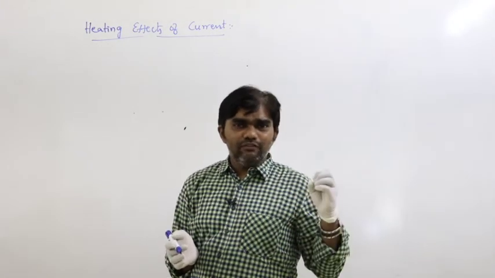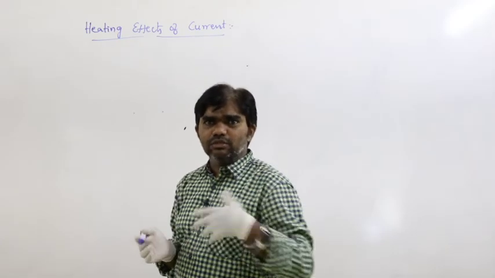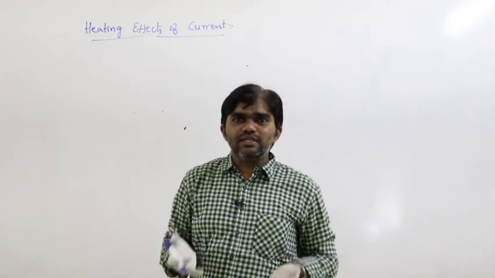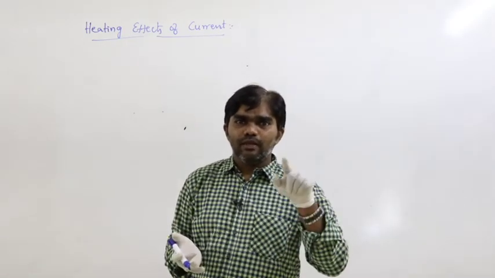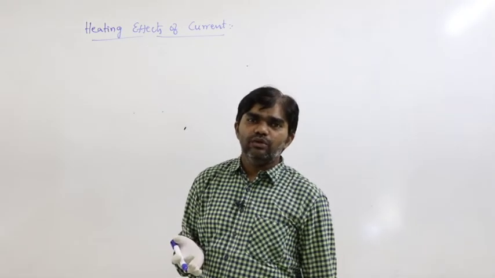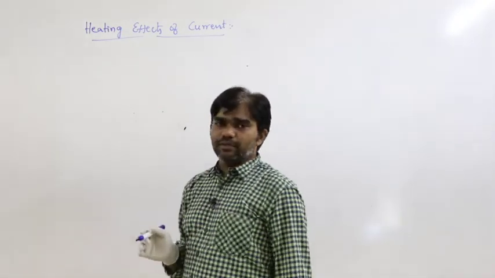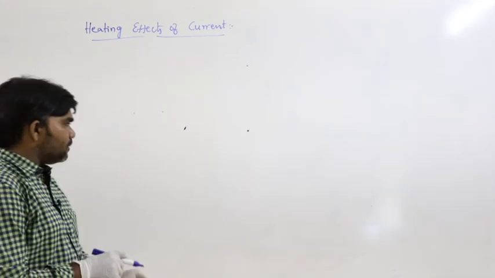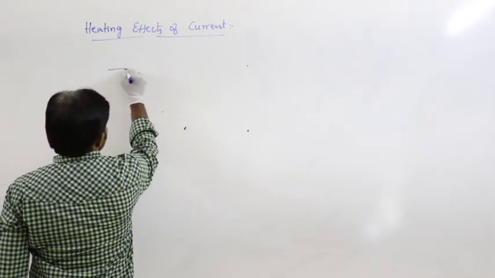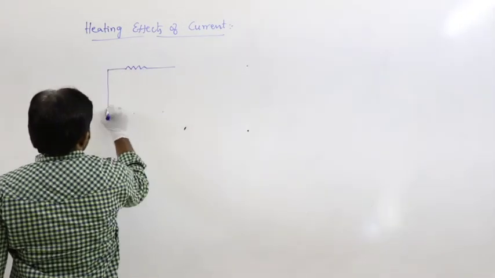That means if the electric current passes through the circuit, heat energy is developed. Where does this heat energy come from? Electrical energy converts into heat energy. That is the concept here. When the current passes through the circuit, see here.